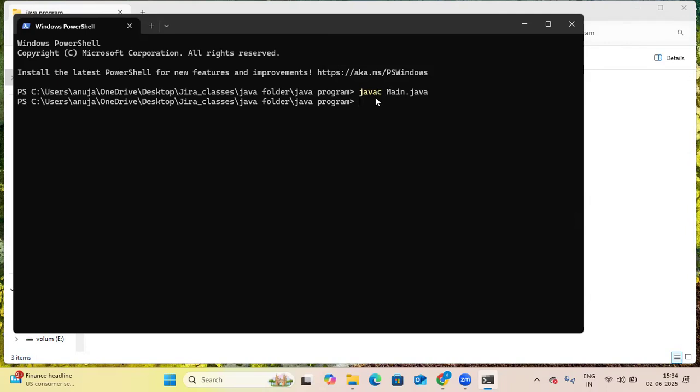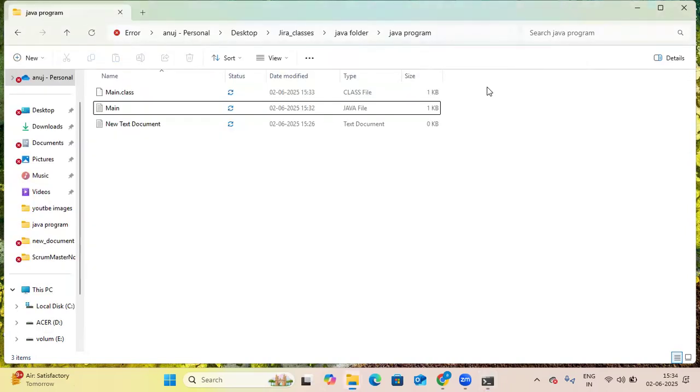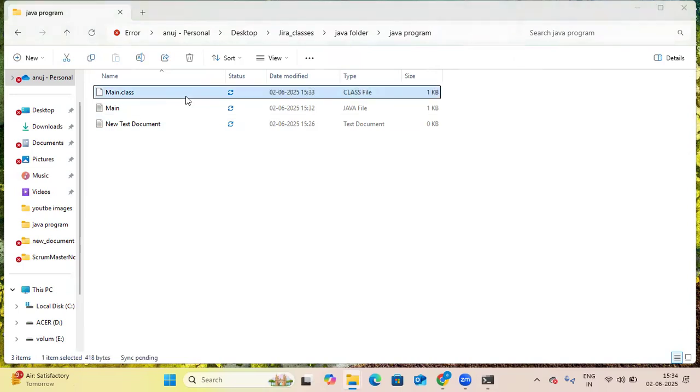After that, you write java and the class name to run your file. The name is main file. This is to compile the Java file, this is the file name. Compile this file. Now run this file. Click enter. Now you can see, after running this file, it prints my name is Anuj. This is printing from that file. This is the way you create a Java file. You have developed your first Java program and run it.